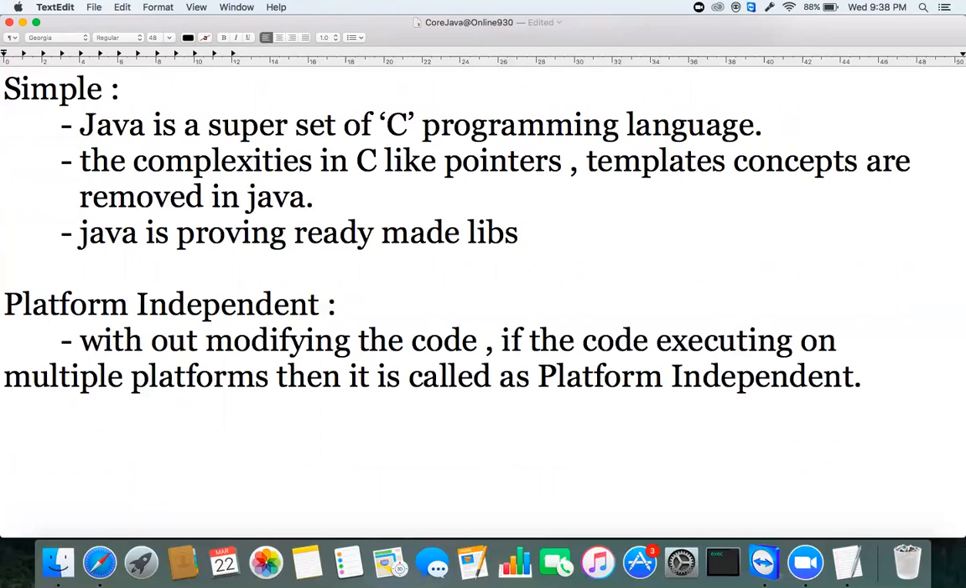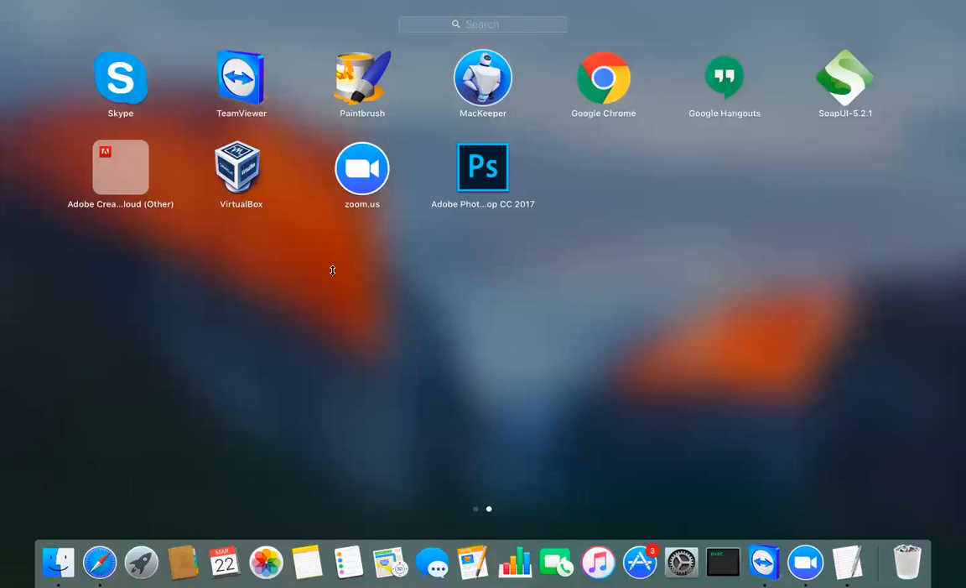So remember one thing here. Java is not platform independent. Java bytecode is platform independent. The answer should be very clear. I'm repeating again: Java is not platform independent, Java bytecode is platform independent. What is the difference, sir? Let's see the difference between Java and Java bytecode.